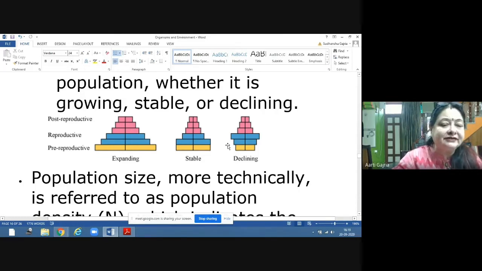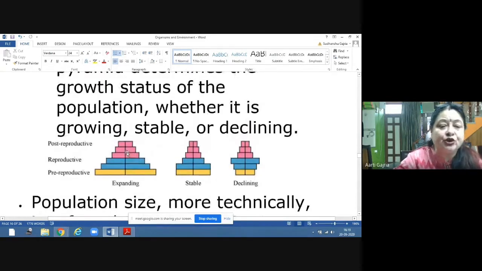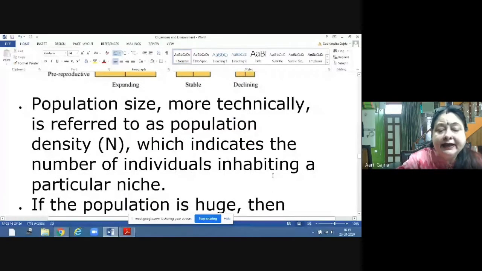So these are the three age pyramids. These are showing the growth status. So age pyramids are used to see the growth status of any population. Now population size, more technically, is referred to as population density. Now suppose we don't have to count the number always, because density is the more practical term.